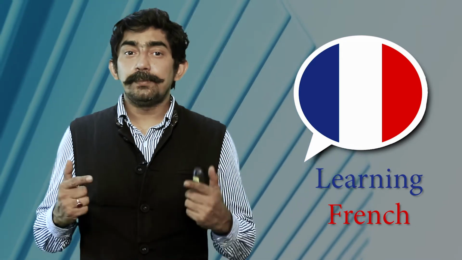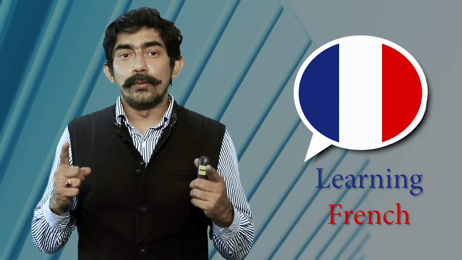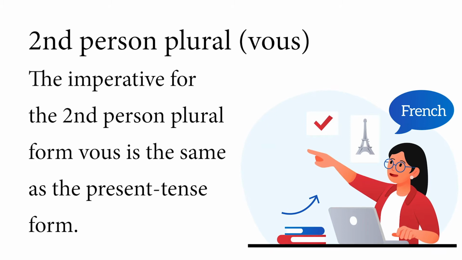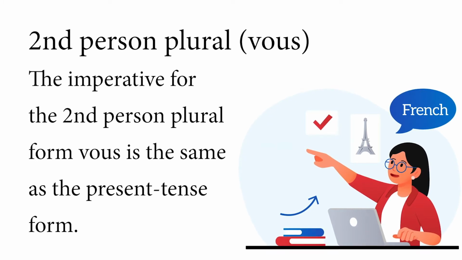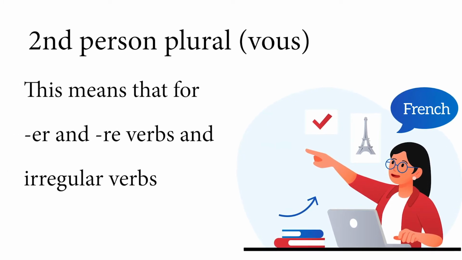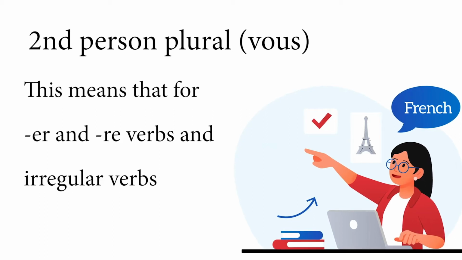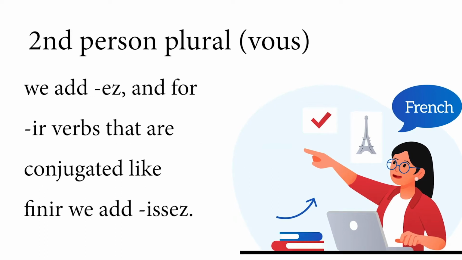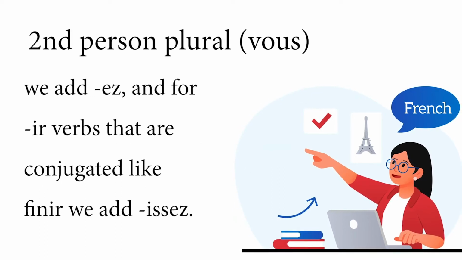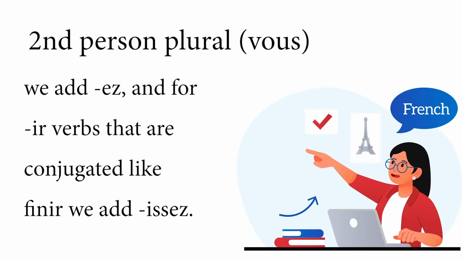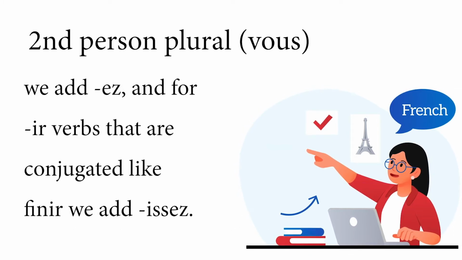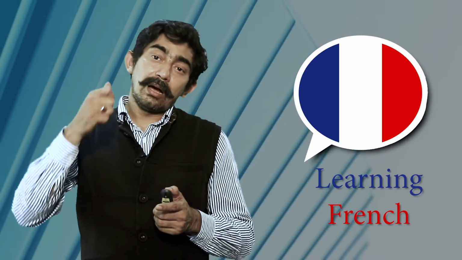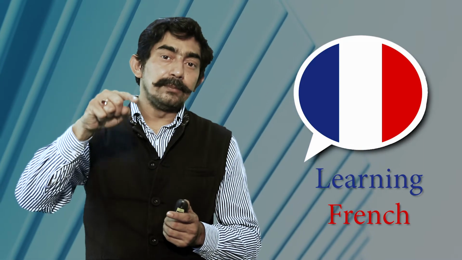Now, coming to the second person plural form, that is vous. The imperative for the second person plural form, vous, is the same as the present tense form. This means those which are ending with er and re and the irregular verbs, we add ez. And for ir verbs that are conjugated like finir, we add issez. The pronoun vous is omitted. So, it is very easy. How do you say you speak in plural form?